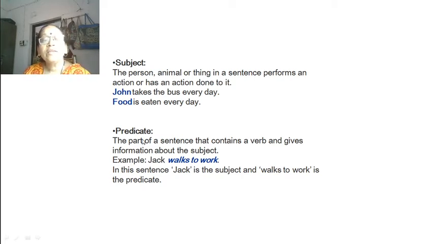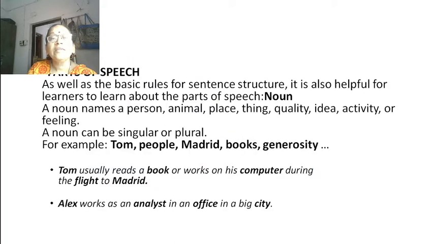So, what does the word predicate mean? The part of a sentence that contains a verb and gives information about the subject. For example, Jack walks to work. In this sentence, Jack is the subject and walks to work is the predicate. So, in a sentence, subject and predicates are there. Let us start parts of speech.